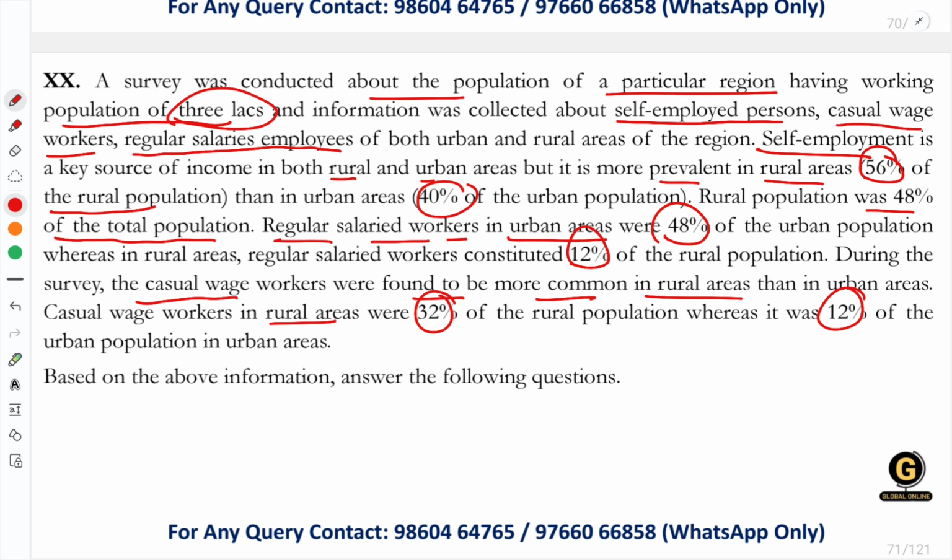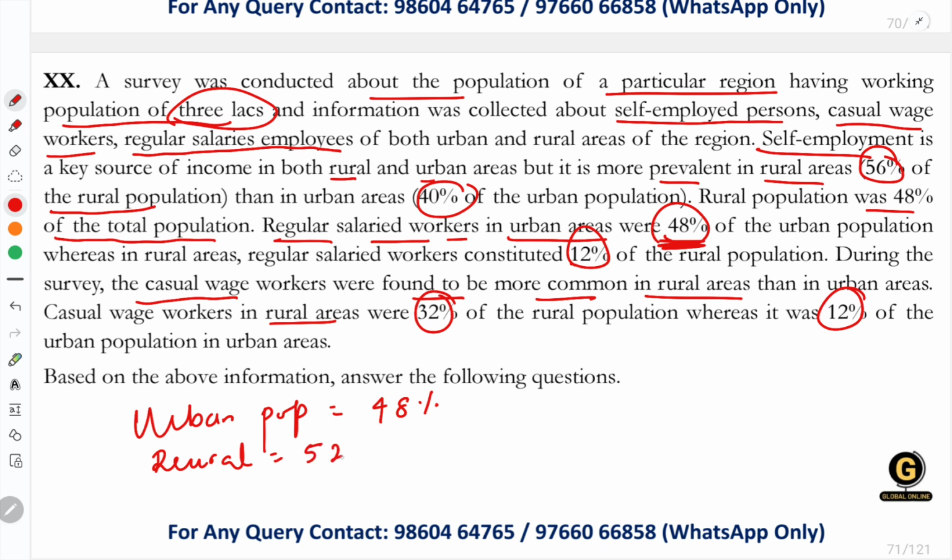So self-employed is naturally higher in rural areas. Okay, and also if you can see here, the rural population was 48% of the total population, whereas in the urban areas, this sentence can confuse the students. Urban population is 48%. So what will be the remaining rural population?